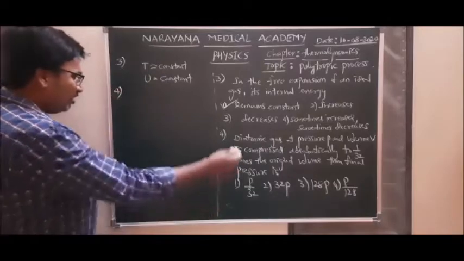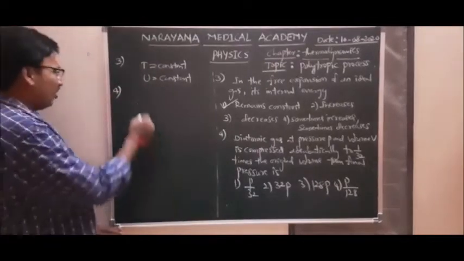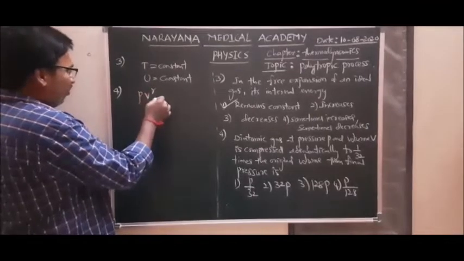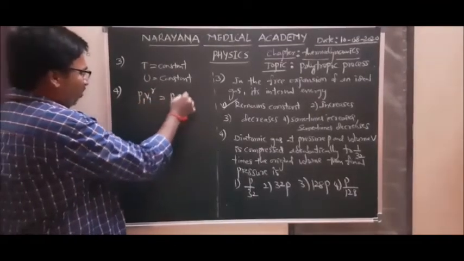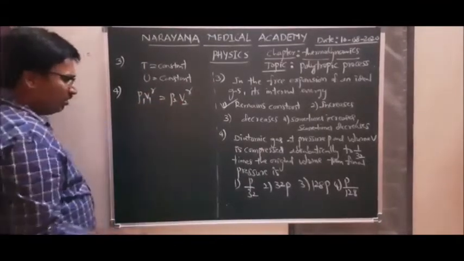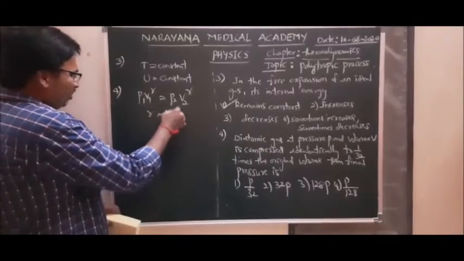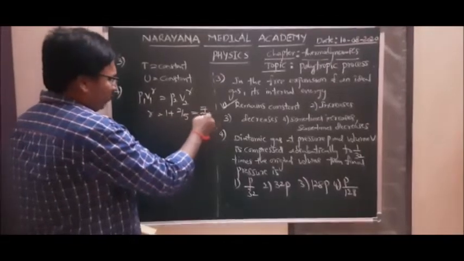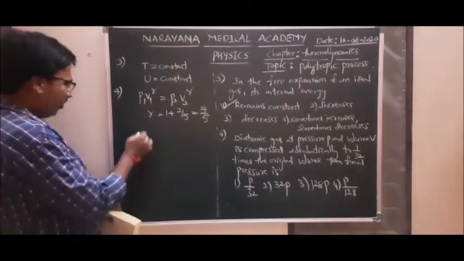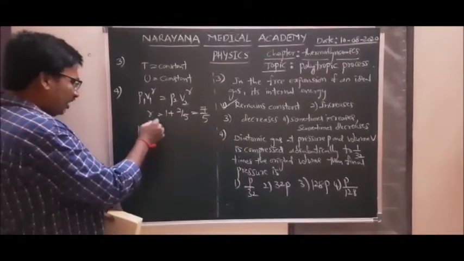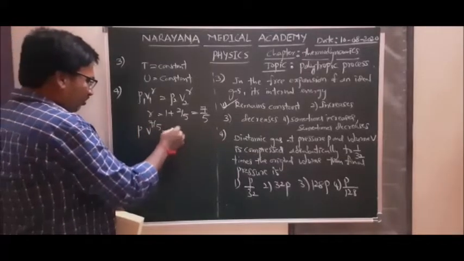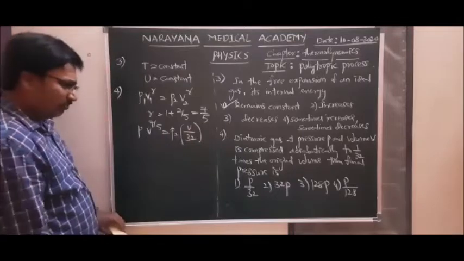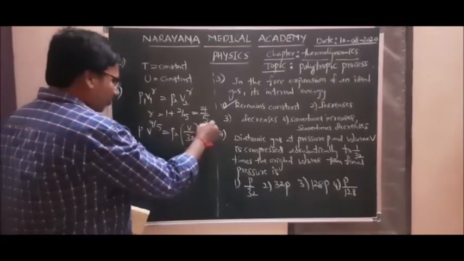You know, according to adiabatic process, the relation is P1 V1^gamma = P2 V2^gamma. For diatomic gas, gamma = 1 + 2/5, where 5 is degree of freedom, so we get 7/5. P1 is P, V^gamma is V^(7/5). P2 we don't have, volume is V/32 is given. Whole power 7/5.